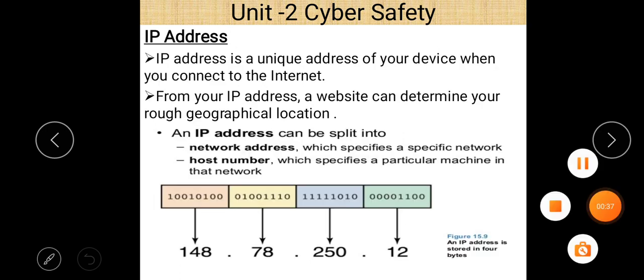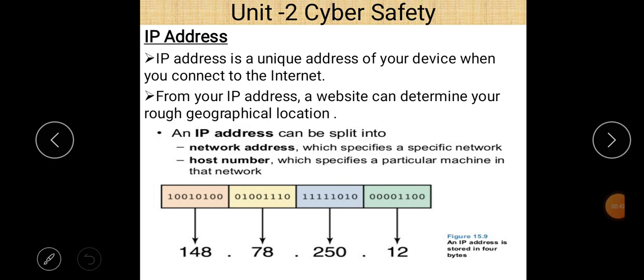Now, the second concept is IP address. What is an IP address? IP address means Internet Protocol Address. That is the full form of IP address. An IP address is a unique address and it is a logical address. It means it can be changeable. It is provided by the network administrator or by the service provider. So an IP address is a unique address of your device when you connect to the internet.